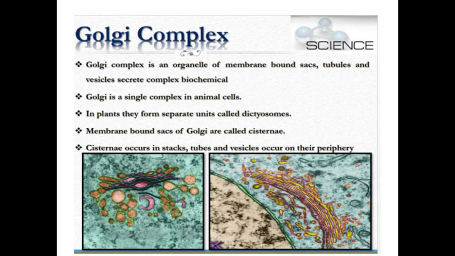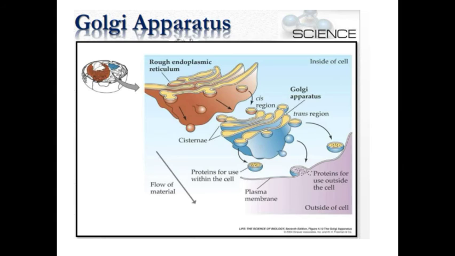Golgi complex. The Golgi complex is an organelle of membrane-bound sacs, tubules, and vesicles which secrete complex biochemical substances. Golgi is a single complex in animal cells, whereas in plant cells it is in separate units which are called dictyosomes. Membrane-bound sacs of the Golgi are called cisternae. We'll see in this diagram now. Cisternae occur in stalks, and tubes and vesicles occur in their periphery. You can see this is called the cisternae.